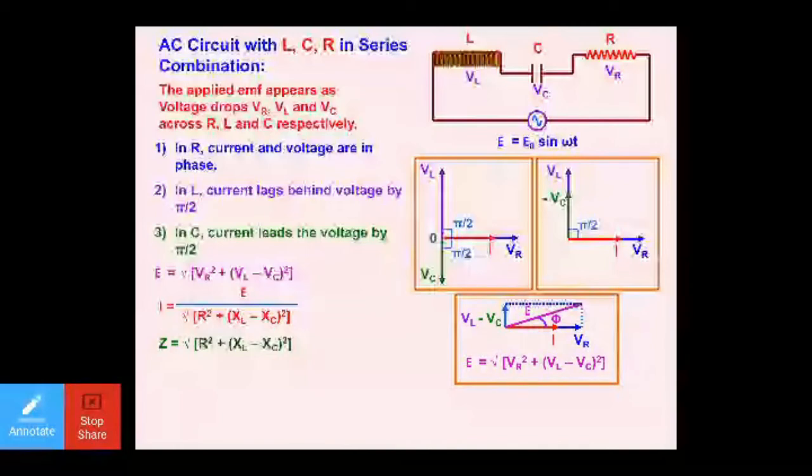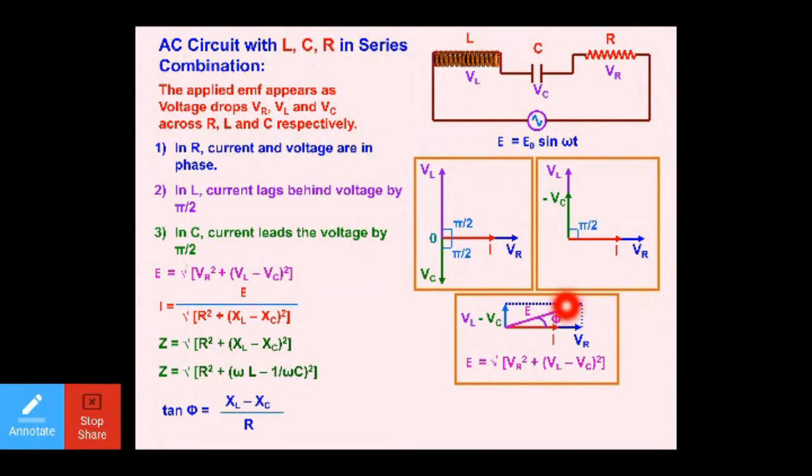But if you have a combination, for example resistance and inductive reactance, then it is called impedance, represented by Z. So Z is a combination of oppositions. Furthermore, you can place here the value of XL, that is omega L, and the value of XC, that is 1 upon omega C.